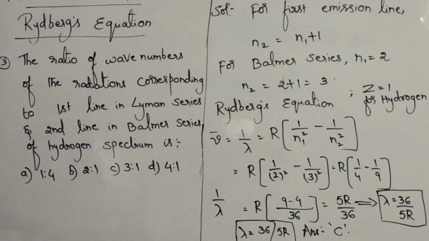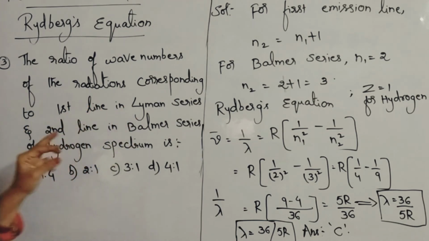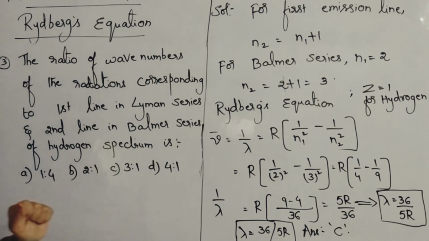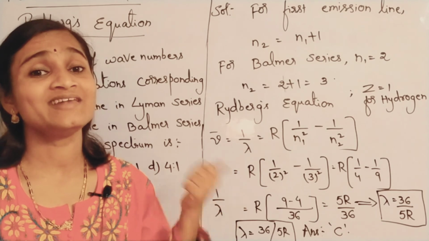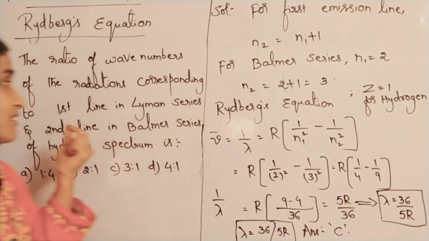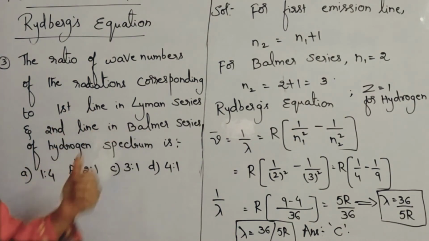Please try to understand the question carefully. He is asking us to find the ratio of wave numbers of 2 radiations. The first line of Lyman series you have to find, and the second line in Balmer series also you have to find. Then you have to take the ratio of those 2. You have to find the wave number of the first line in Lyman series and the second line in Balmer series. After doing those 2, take the ratio of those 2. He is asking for that ratio. So let us learn.